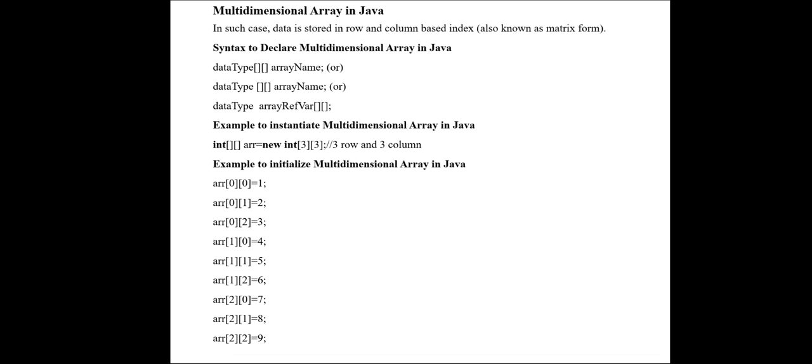Okay, so that is a single dimensional array. So far whatever we have seen, next is multi-dimensional array. So multi-dimensional array will have a row value and column value. So different types of array declaration method as we have given for the one dimensional array. Okay, and here also we have given how to declare and instantiate the multi-dimensional array and how to initialize the value for the multi-dimensional array.